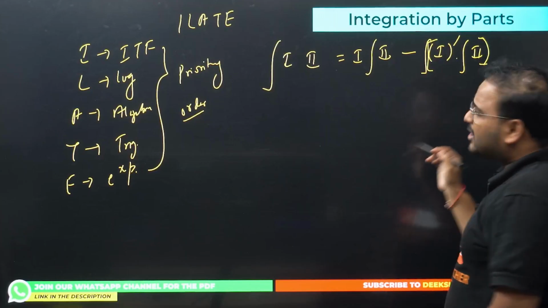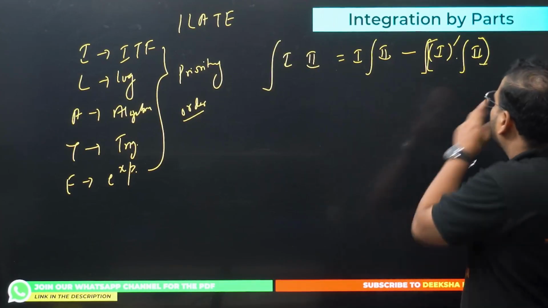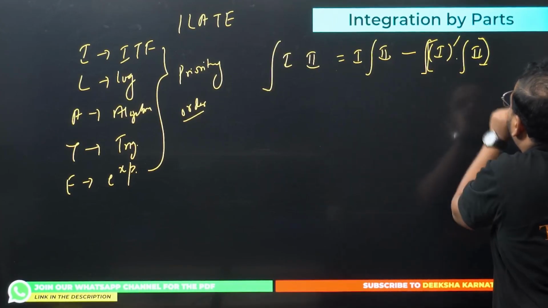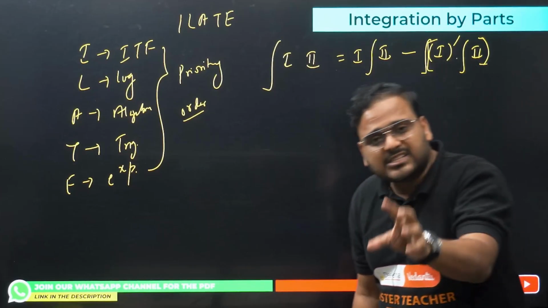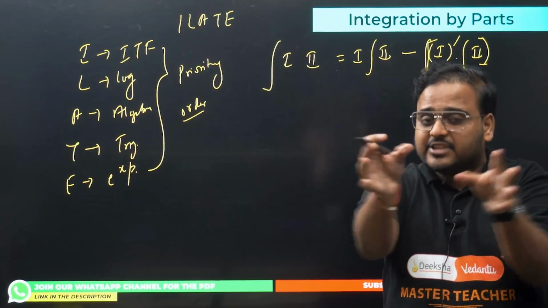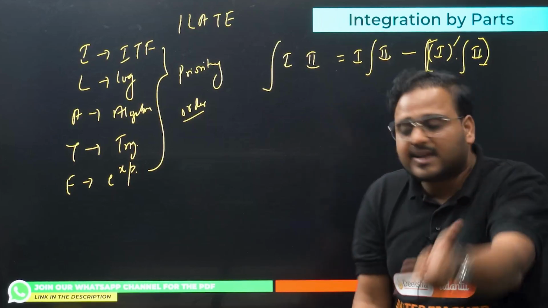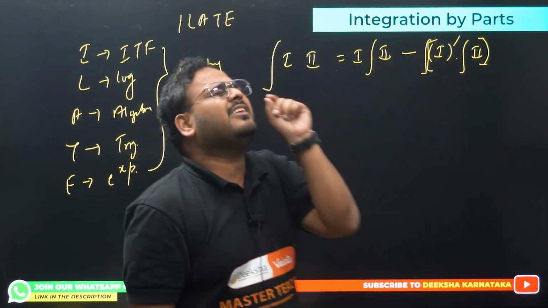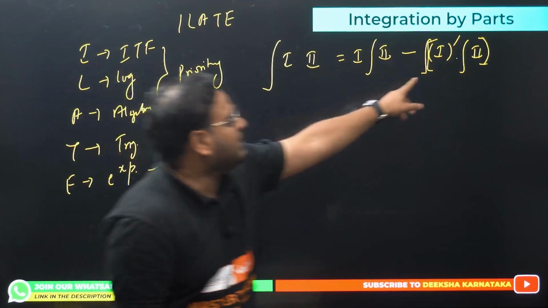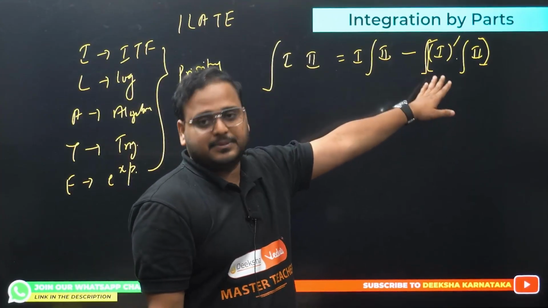Now it might look very complicated to you. Sir, first function derivative, second function integration, you have taken another integration over here. Yes. First function derivative, second function integration, the product of that will be a function, right? That integration looks complicated, but it is not actually. Only in very, very few questions will this part be difficult. Otherwise, it will be very, very simple.